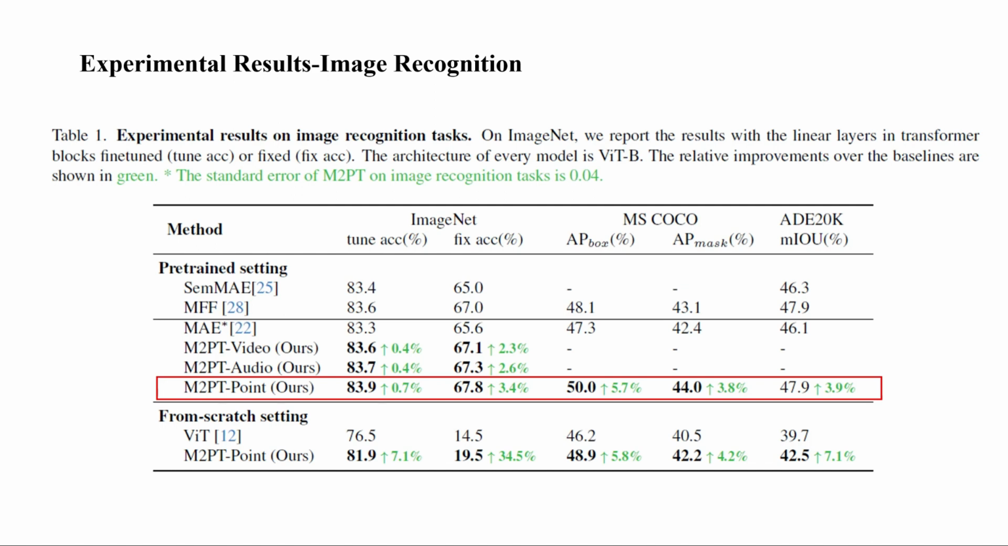This trend of improvement is mirrored in complex tasks on MS COCO and ADE20K, where we see increases in AP box, AP mask, and mIoU metrics, respectively. From the scratch setting, we observe our method outperforms the standard ViT, underscoring the effectiveness of incorporating point cloud data, with improvements of up to 7.1% in tune accuracy on ImageNet.